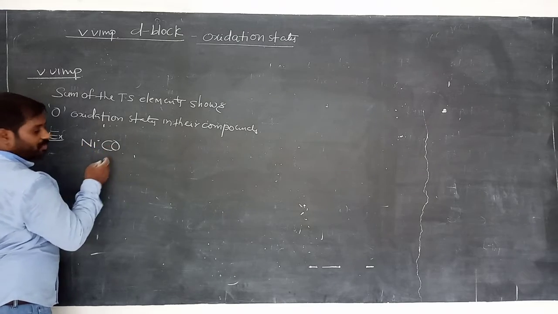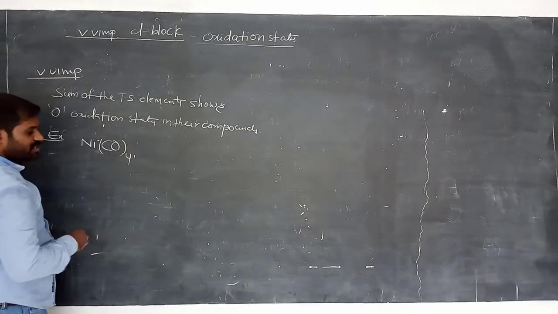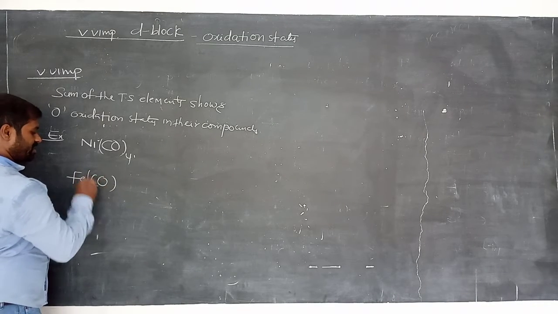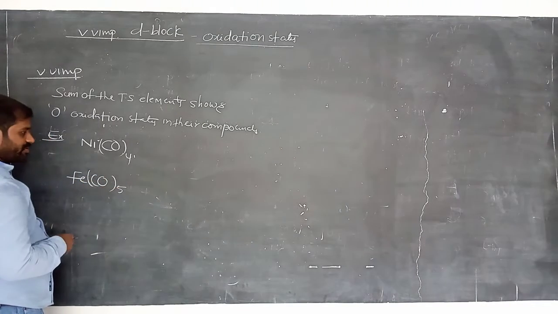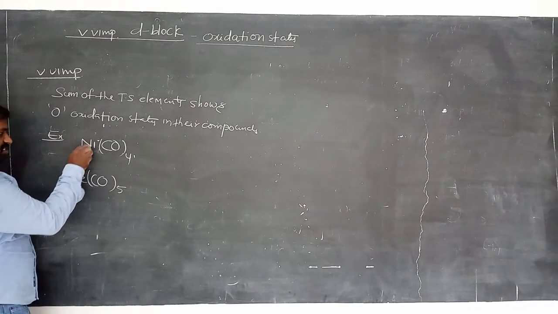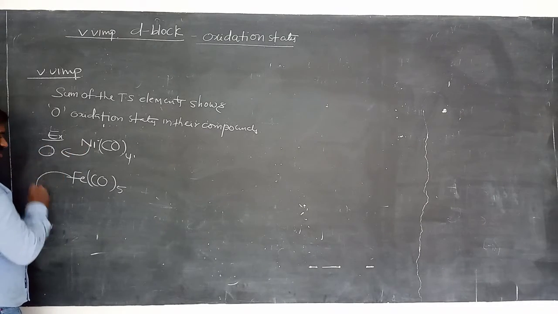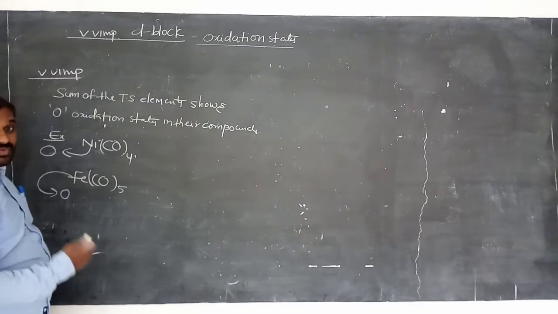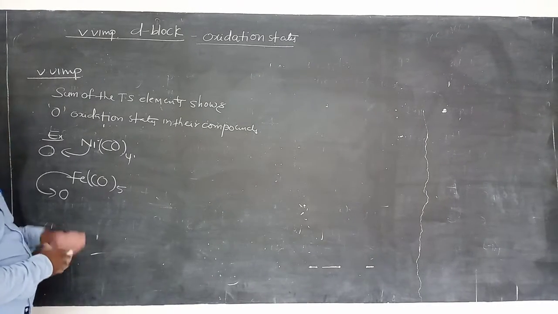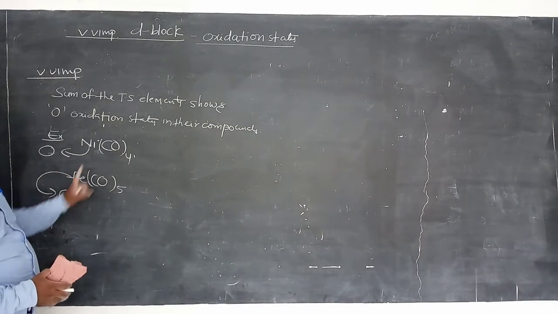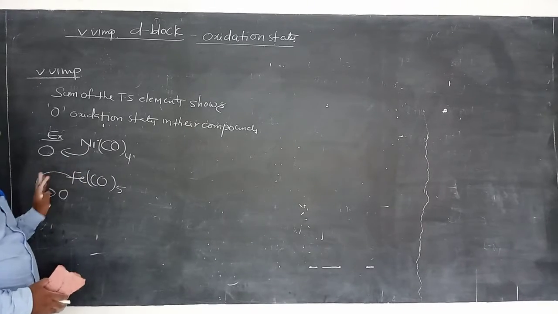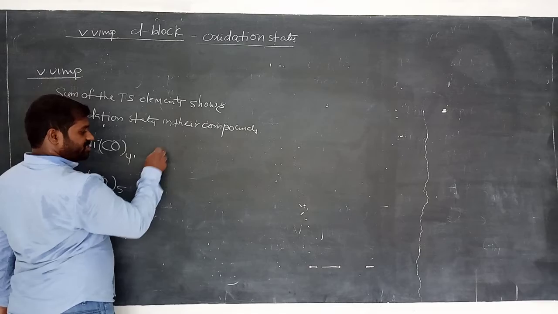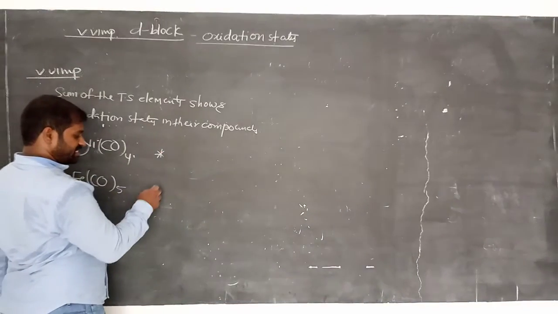Nickel tetracarbonyl, this is one compound, and another compound is iron pentacarbonyl. This is also one more example. Okay, in these two cases, the oxidation state of nickel is 0, the oxidation state of iron is 0 here. Remember this. Okay, so why is it 0? We have a separate topic for that. So nickel and iron show 0 oxidation state in these compounds, even though both are transition elements. Okay, remember this. Here we need to mention what type of bond is present.